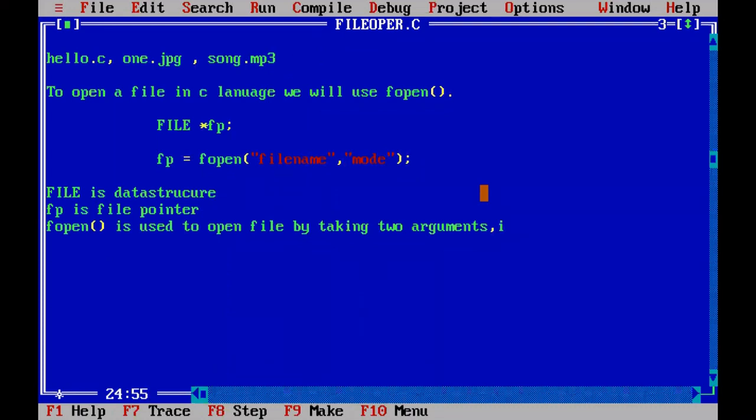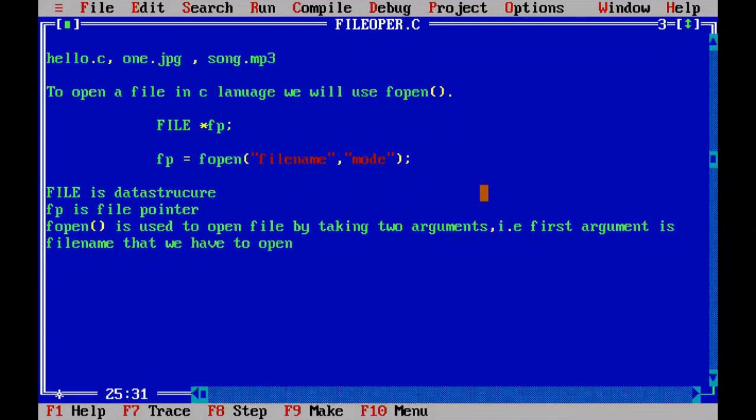The first argument is what? The file name that we have to open.